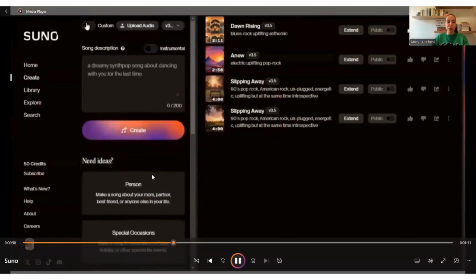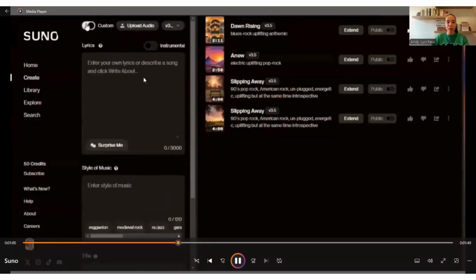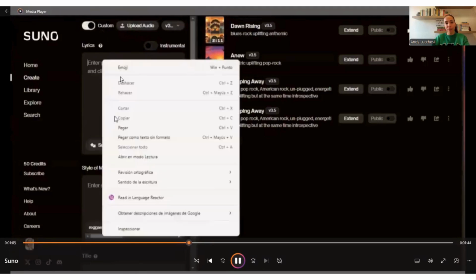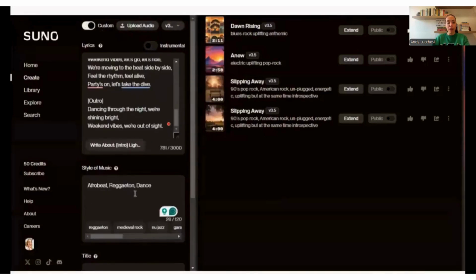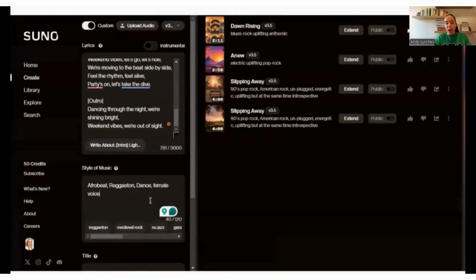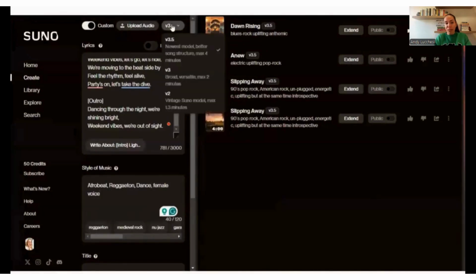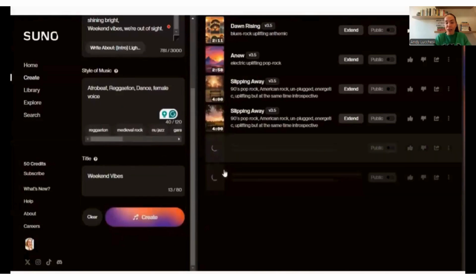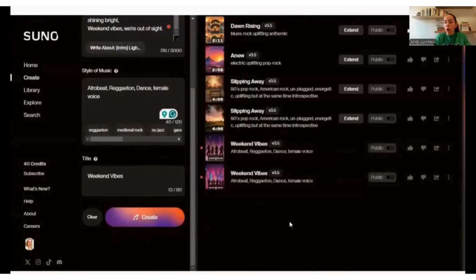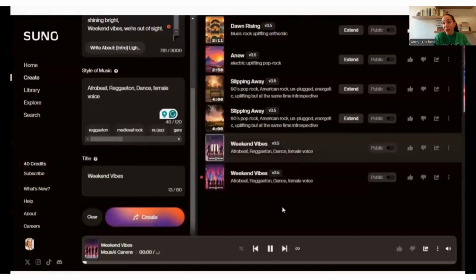And then here I proceed to paste the lyrics. There you go. We introduced the style. In this case, we decided to make it Afrobeat reggaeton dance with a female voice. We make sure that we're in the latest version. And then we choose a title, if that's the title that you want, and click create. It's always going to throw a couple of versions, and here it sounds.